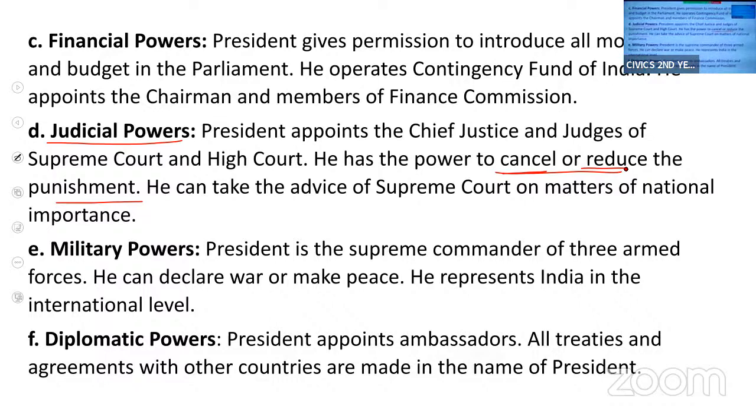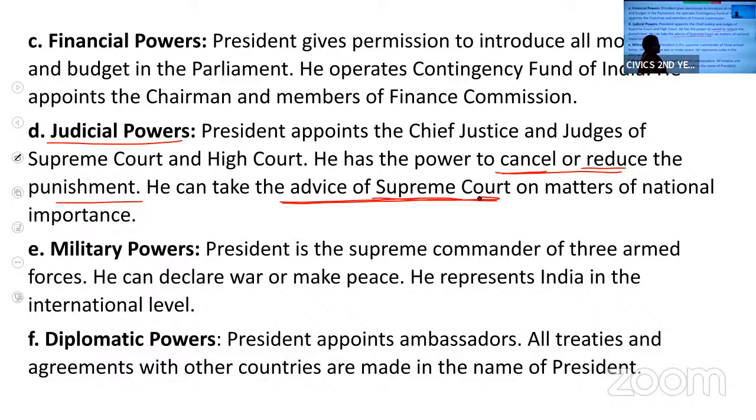And if required on legal matters of national importance, the president can seek advice from the Supreme Court. When the president is seeking advice from the Supreme Court, it is compulsory on the part of the Supreme Court to advise the president.